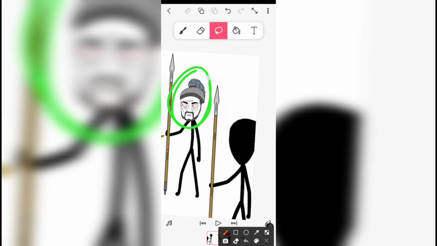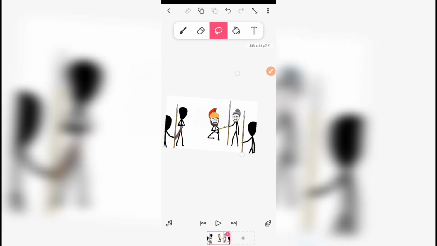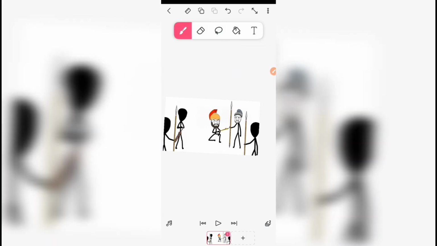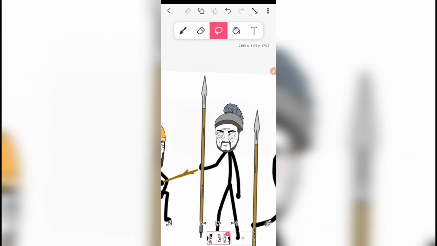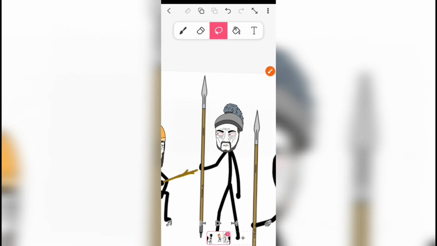For us to use the same character's head for other characters, we have to make use of the Bezier curve. You can see the Bezier curve over here. This is the Bezier curve feature. So click on Bezier curve, and then we'll be able to draw around this image. You'll be able to draw around like this. So we'll do that by drawing around, and then we'll click on copy.